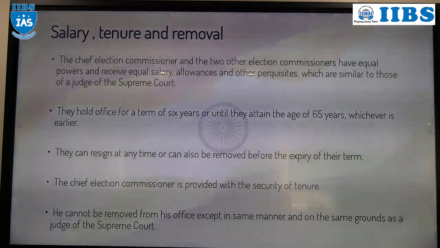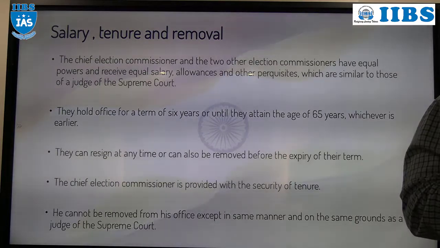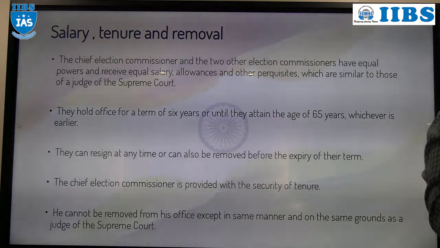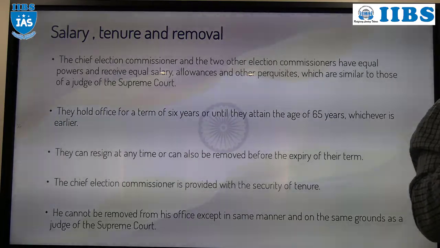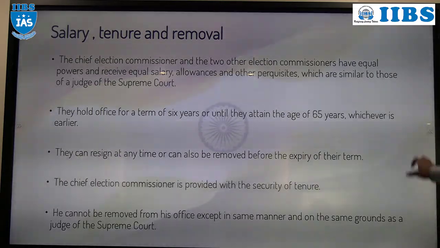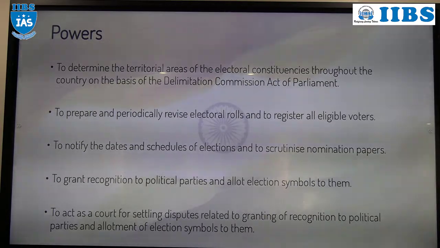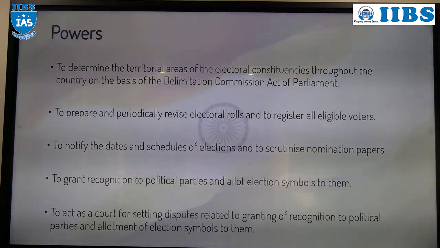Okay. Then can the Chief Election Commissioner or Election Commissioner resign? Yes. They can resign before the end of the tenure. They can resign by submitting their resignation letter to whom? President. Okay. So this is about the composition, salary, removal and tenure of the Chief Election Commissioner as well as the Election Commissioner.